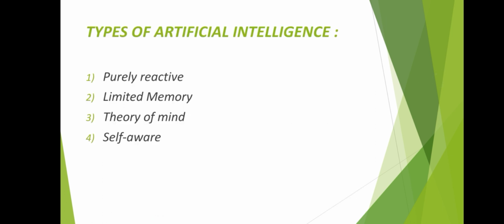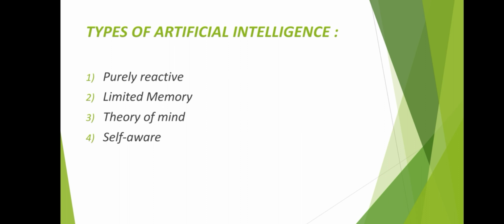Next, we discuss types of artificial intelligence. There are four types: purely reactive, limited memory, theory of mind, self-aware. First, purely reactive. These machines do not have any memory or data to work with, specializing in just one field of work. For example, in a chess game, the machine observes the moves and makes the best possible decision to win.